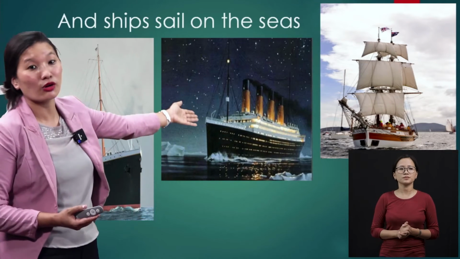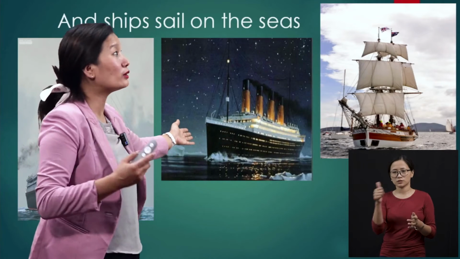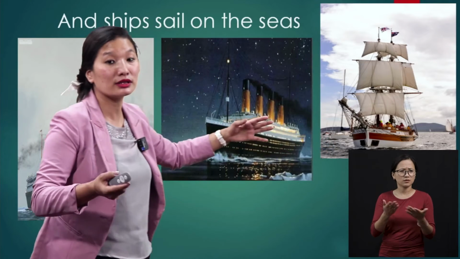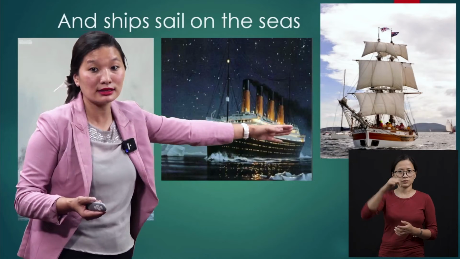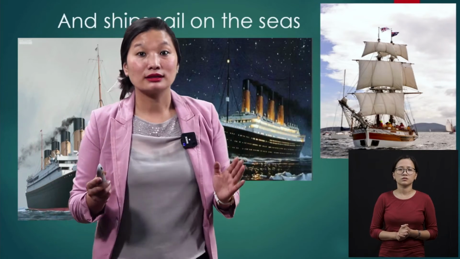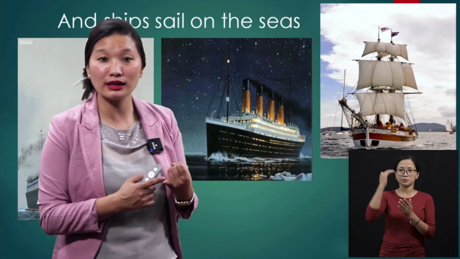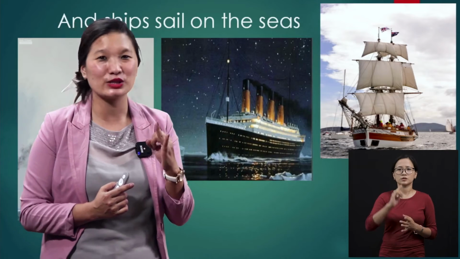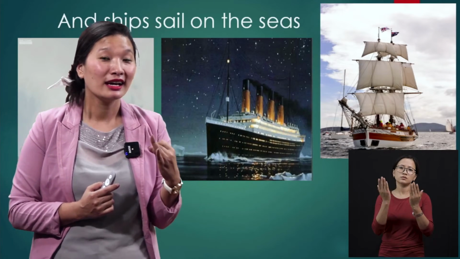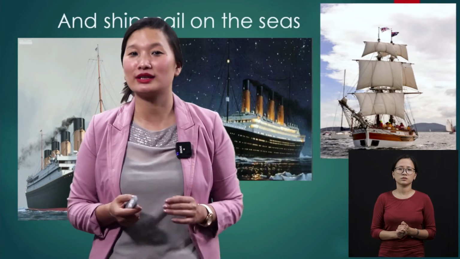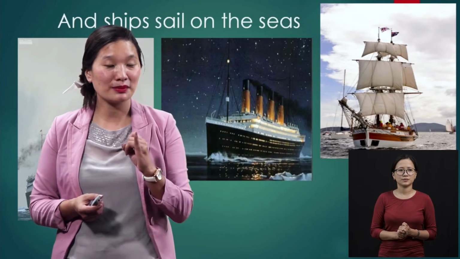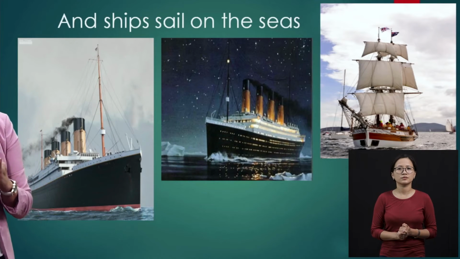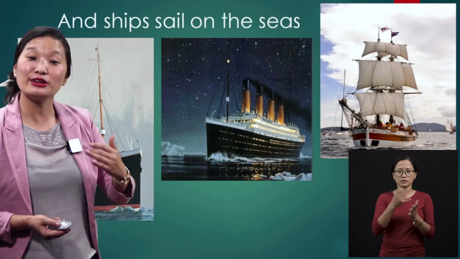And this is also the picture of another ship. Especially in the olden days, people used this kind of ship. It's still there, but in the modern days, people use this kind of ship more than this. And this is what the poet is writing. Boats sail on the rivers, ships sail on the seas, and there is one natural thing that we read together. I want you to give a guess before we jump on to the next one, okay? So, ships, boats, we have already discussed those two. What do you want to guess now? Yes, there is one natural thing that is even prettier, okay?